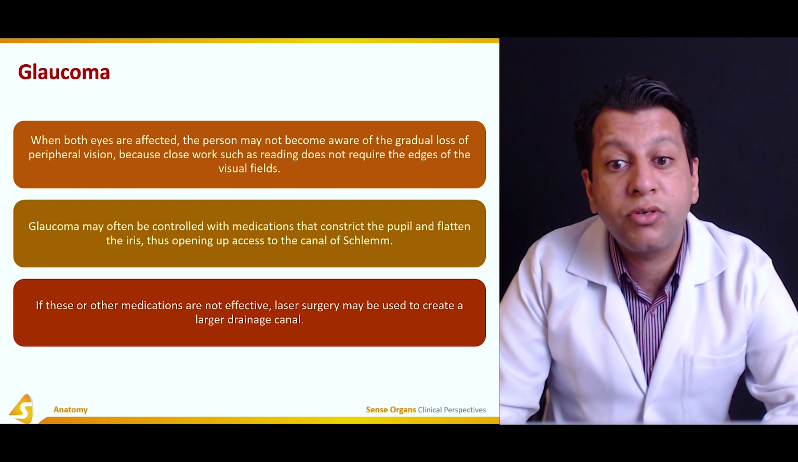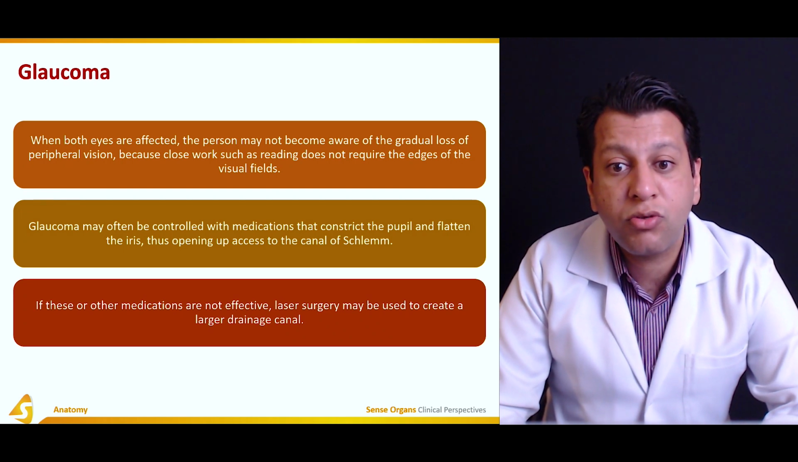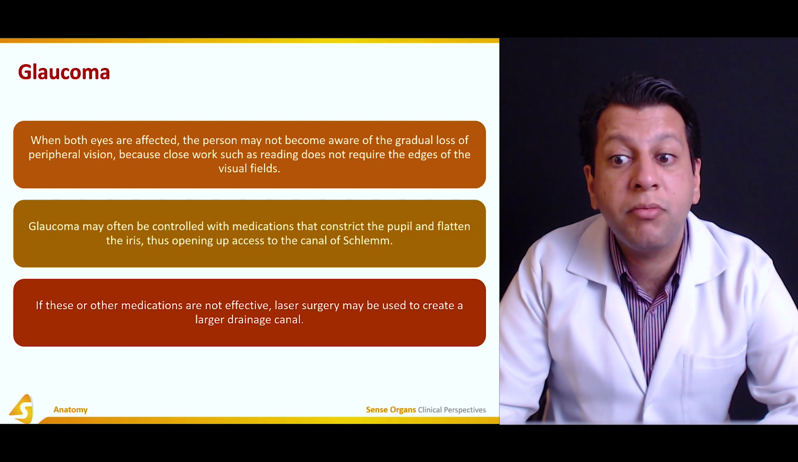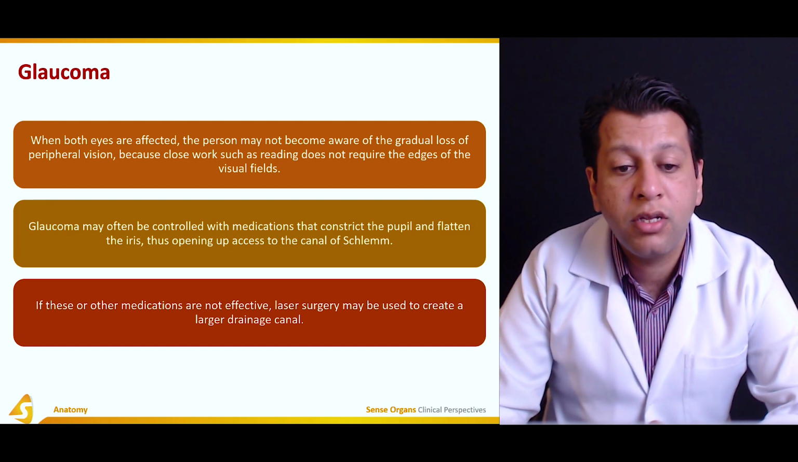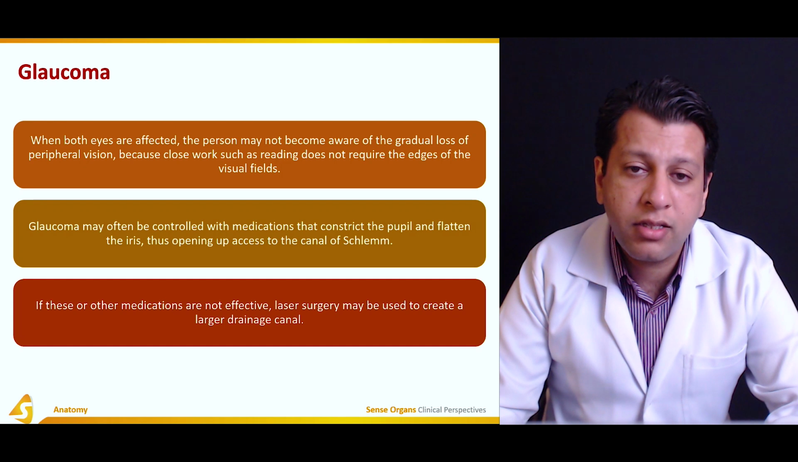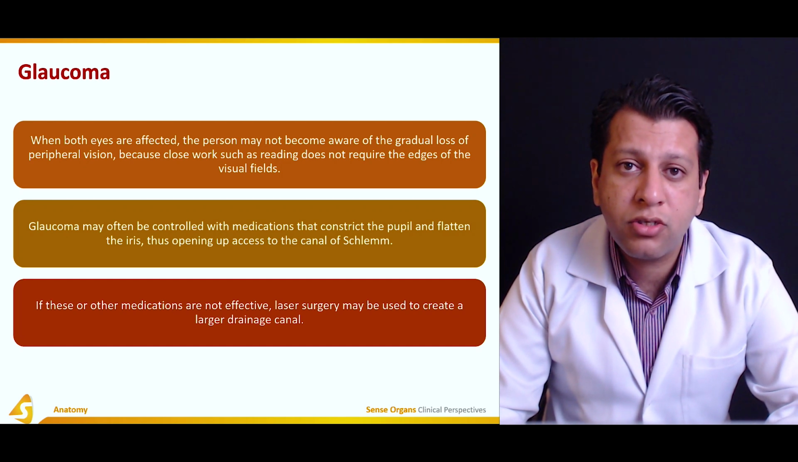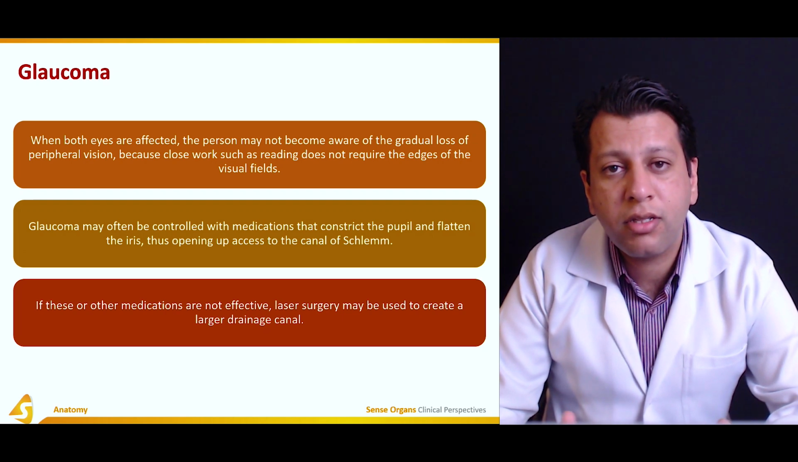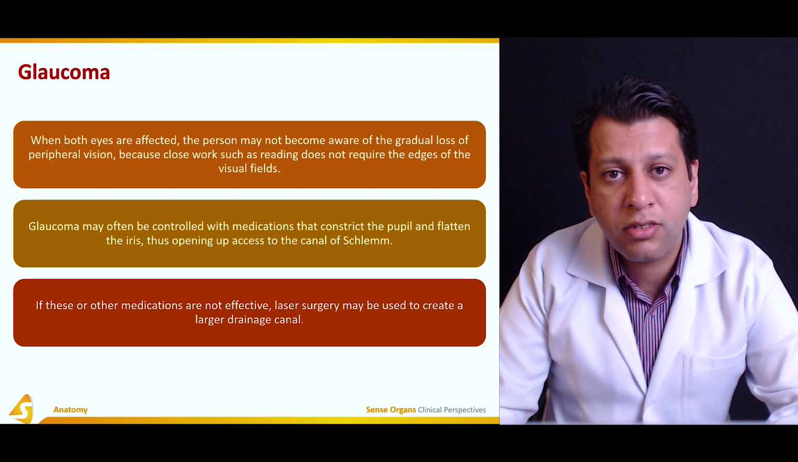Glaucoma may often be controlled with medications that constrict the pupil and flatten the iris, thus opening up access to the canal of Schlemm. If these or other medications are not effective, laser surgery may be used to create a larger drainage canal. There are two ways to control it. Either there are medications which decrease the production of fluid, or they increase the drainage area, that is somehow open the canal of Schlemm so that it can drain.